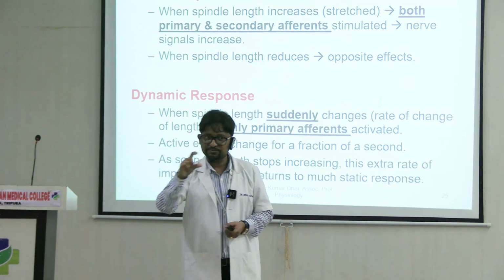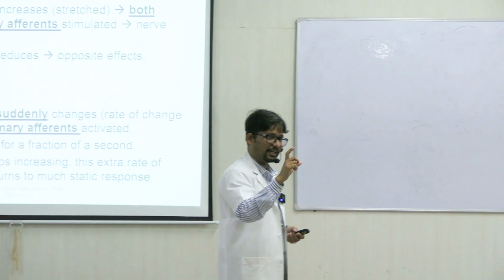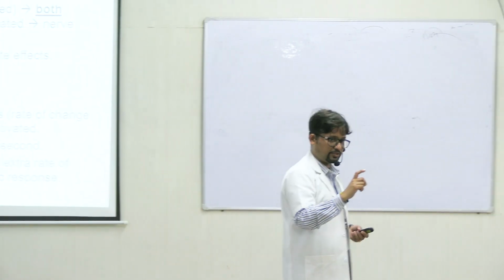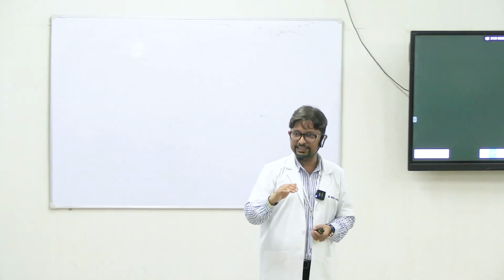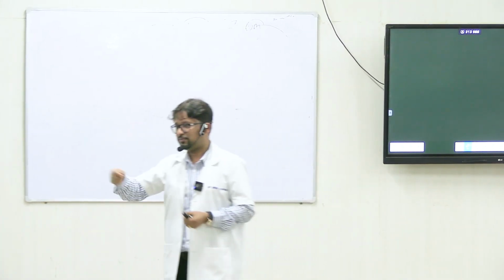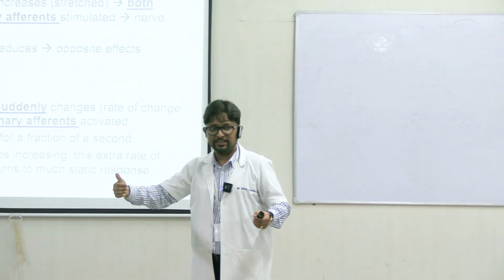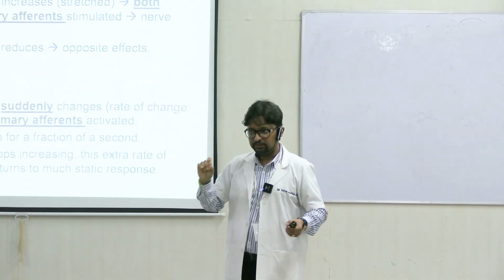During that actively changing time, this activity is called the dynamic response. Now when this rate of change stops, it is maintained at 1.7, and the response again comes back to static.